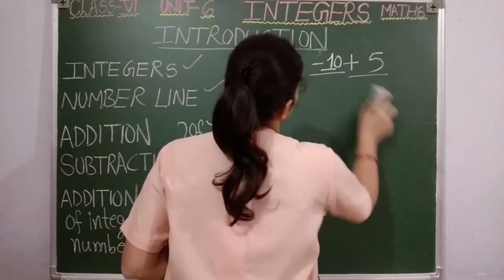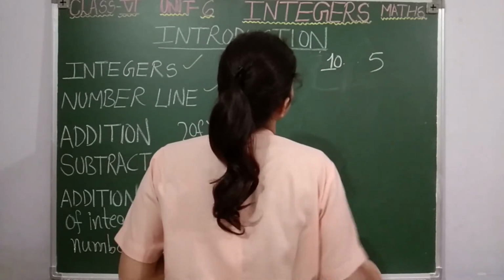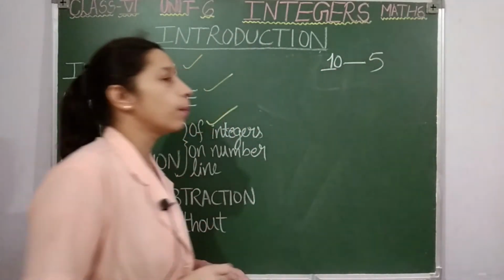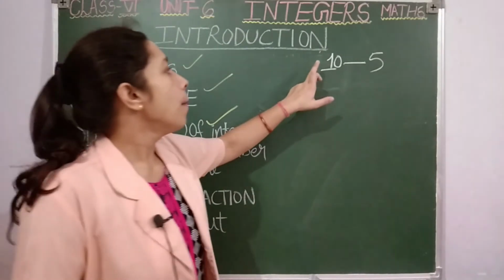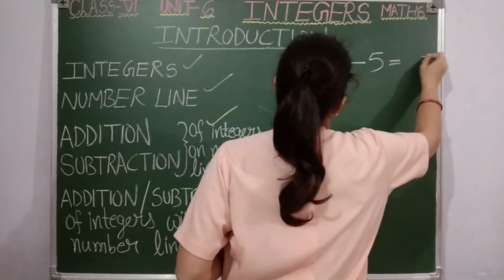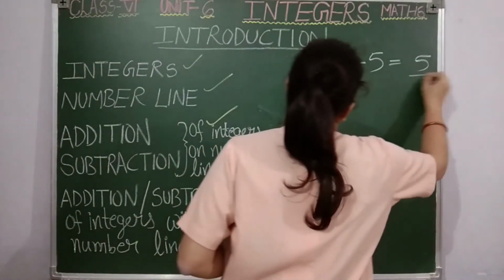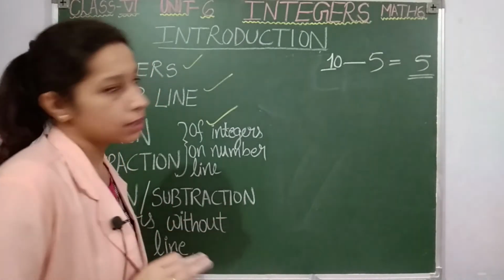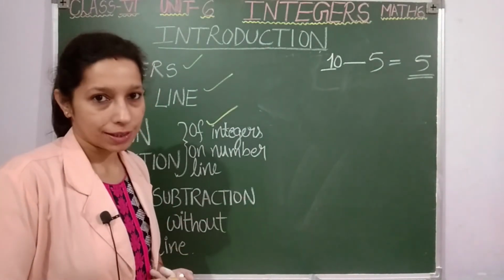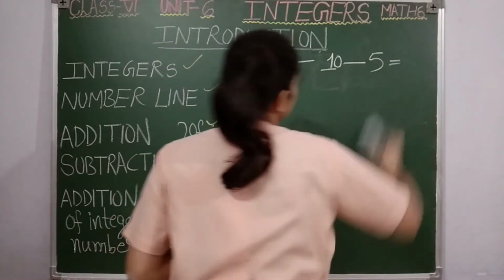Then if the number is like this, now the first number is a positive one and second number is a negative one, then again plus minus minus, 10 minus 5 will give me 5. Which number is greater here? 10 is greater with positive sign, so with answer also it is positive, means the answer is also a positive one.